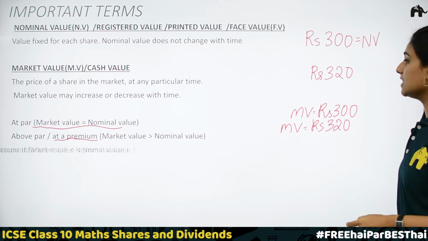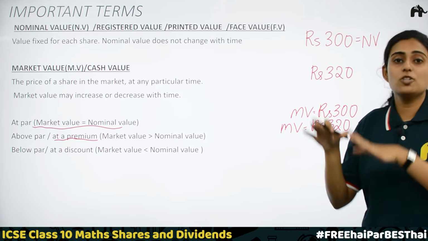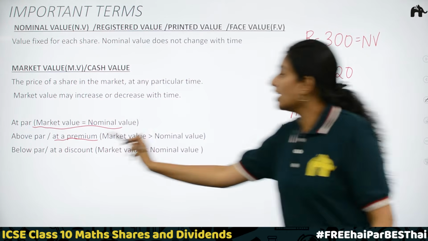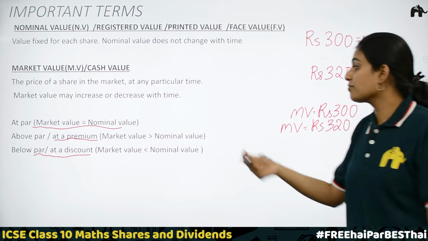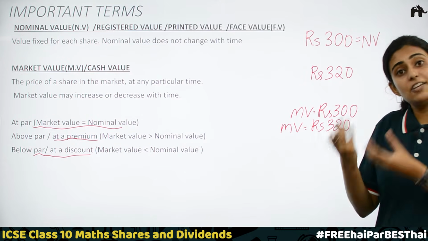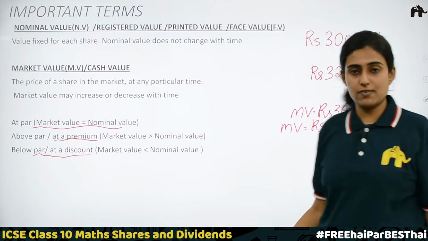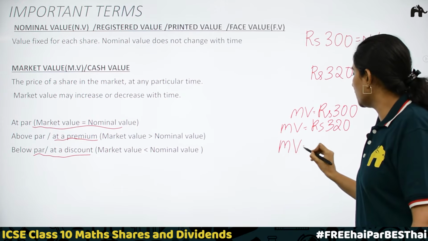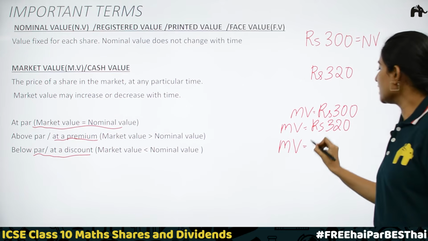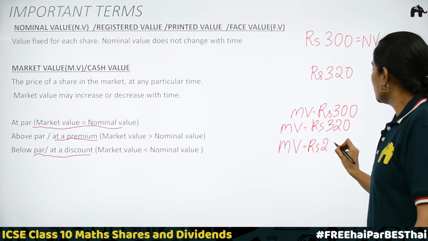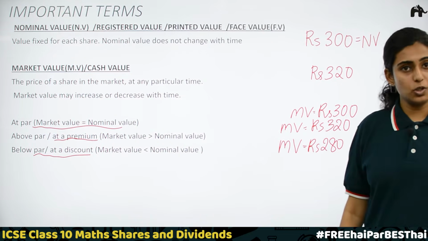Now the third case is when the company is running at a loss, or the tuition center. In our example, the tuition center is running at a loss. We call it below par or at a discount. Here what the shareholder does is from the nominal value, he fixes a discount and the remaining value is the market value. Market value will be equal to, let's say, a discount of rupees 20. Okay, in that case, the market value will be rupees 280. The shares will be available in the market at rupees 280.